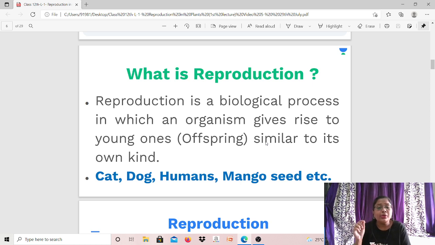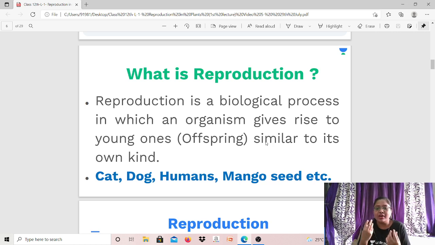Now, what do you mean by similar to its own kind? अपने जैसा, खुद के जैसा, right? Any living organism who gives birth to a new organism, that new organism will always be similar to the parent, correct? So, to explain this, I'll give you some examples. Let's say cat. You all must have seen cat around you. Cats, dogs, humans, of course.